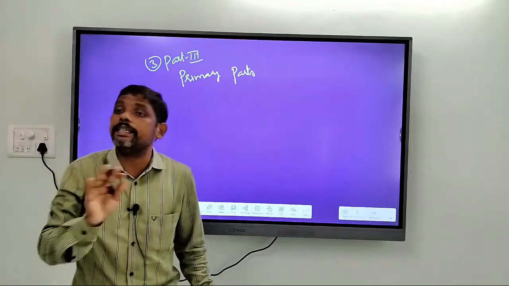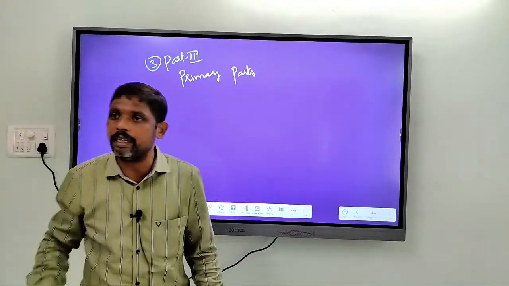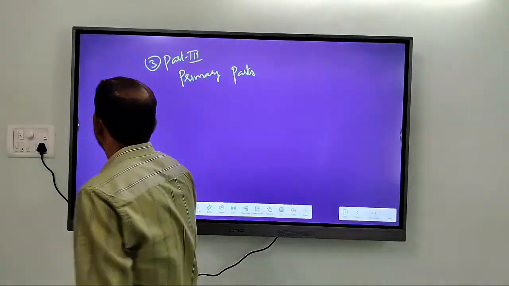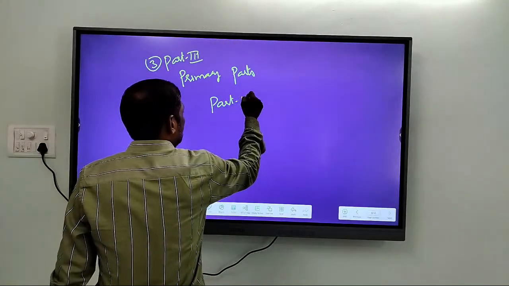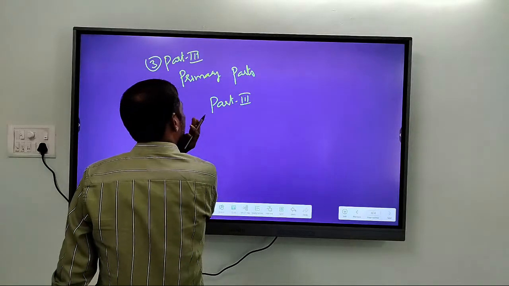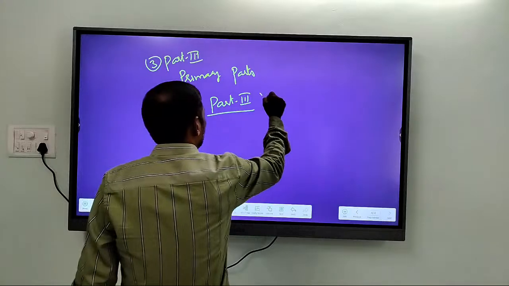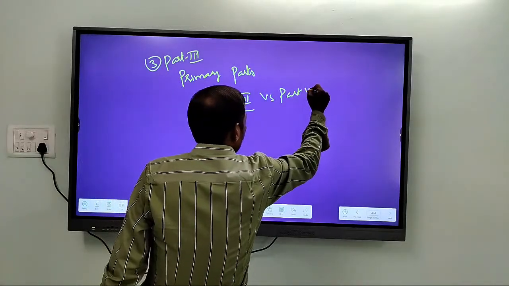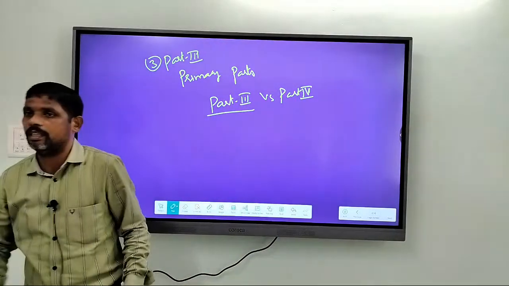That means in case of conflict between Part 3 and other parts, particularly there was a debate that arose between Part 3 and Part 4. When there is a conflict with Part 3, Part 3 is given importance. So there was a debate over the conflict between Part 3 and Part 4 of the Indian Constitution, alright.